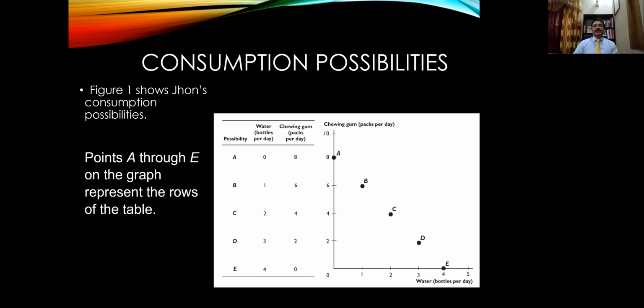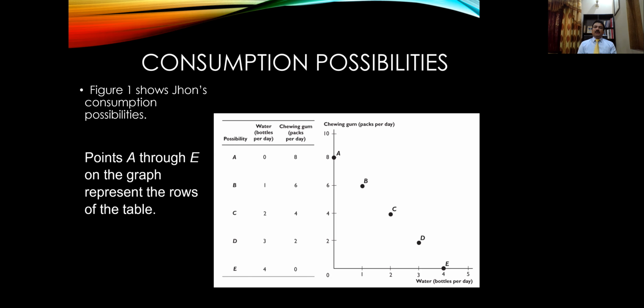So point A shows that he can consume 8 packs of chewing gum, and point E shows that he can purchase 4 bottles of water using all of his budget of $4. But there are different combinations which are also available to him.